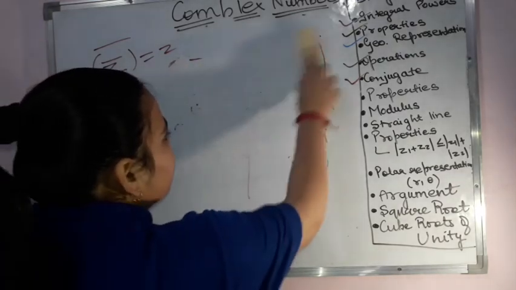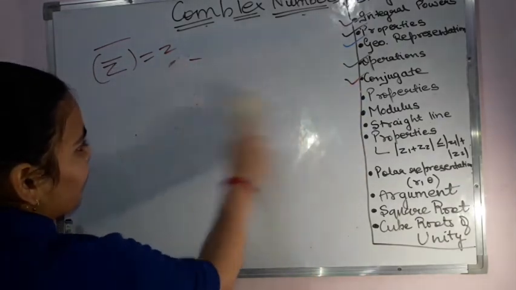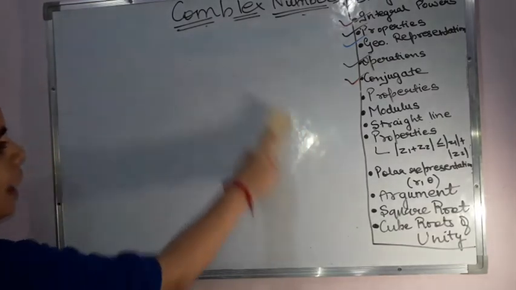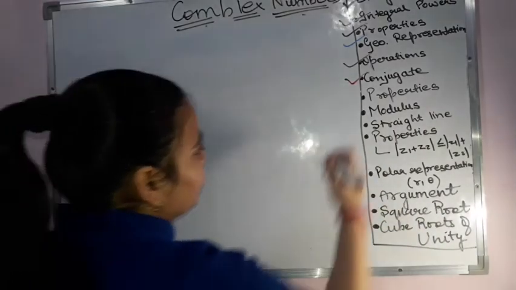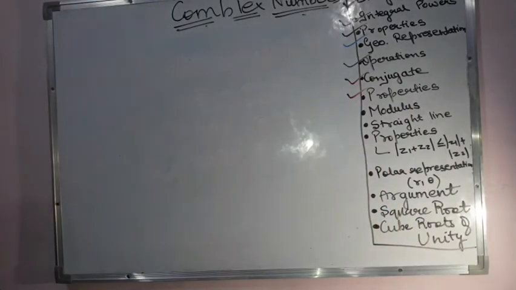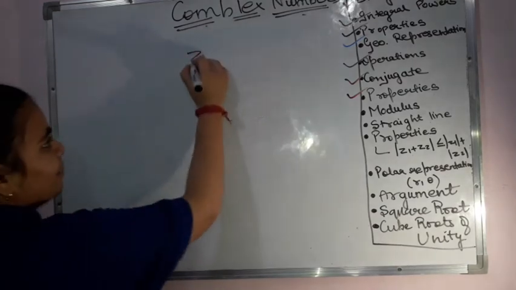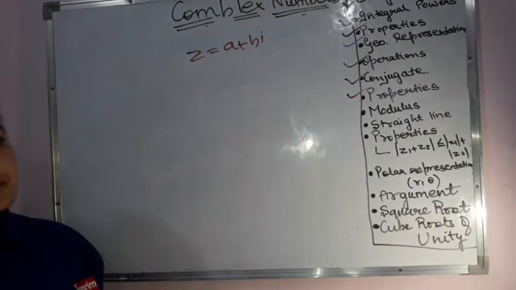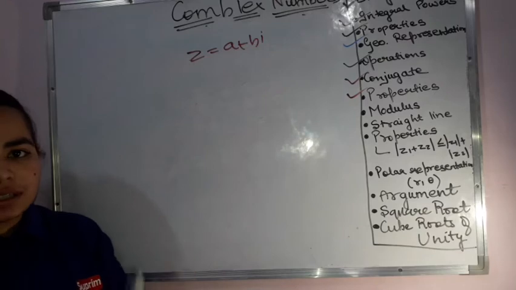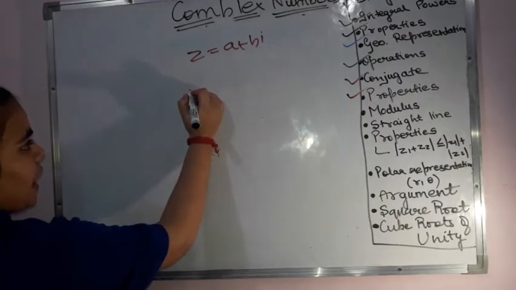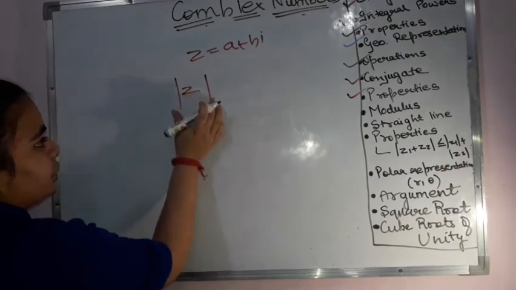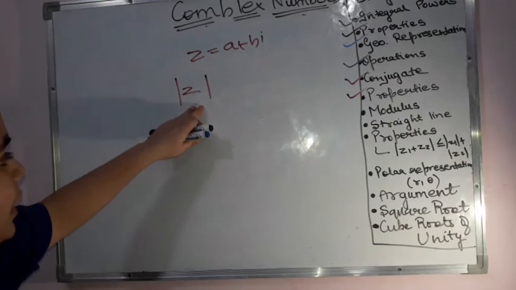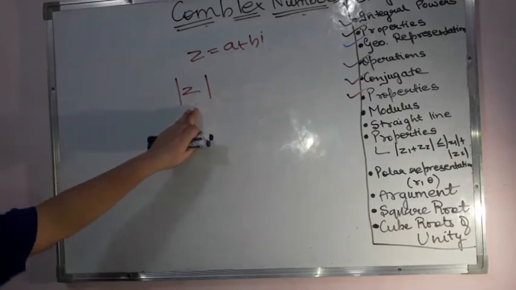Now directly coming to the modulus part. What do we mean by modulus? Remember one thing, modulus is equal to the absolute value always. So whenever we talk about the modulus, we have the absolute value in mind. The modulus of a complex number will become equal to the square root of the squares of the real part and the imaginary part. If I have to calculate it for z, within these straight lines we represent, we call it the modulus of z.